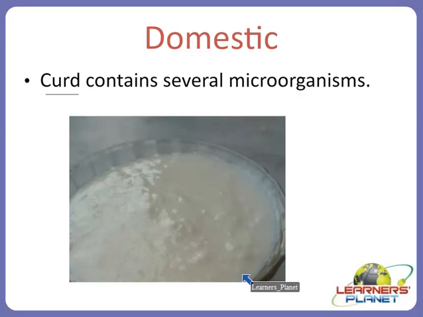Further, it contains several microorganisms. Now these microorganisms actually help in maintaining the balance in the intestine. Balance of what? You must be knowing that our intestine also contains some bacteria or other little microorganisms.